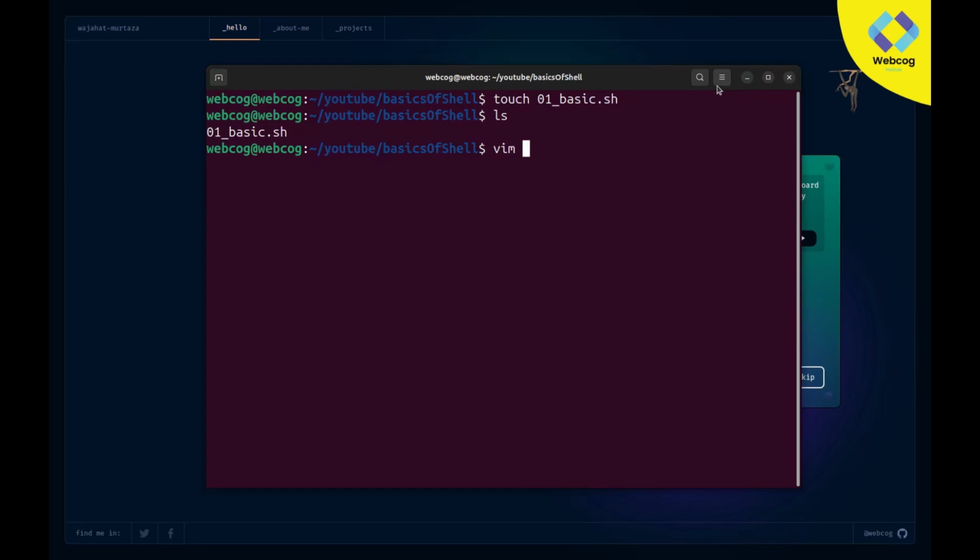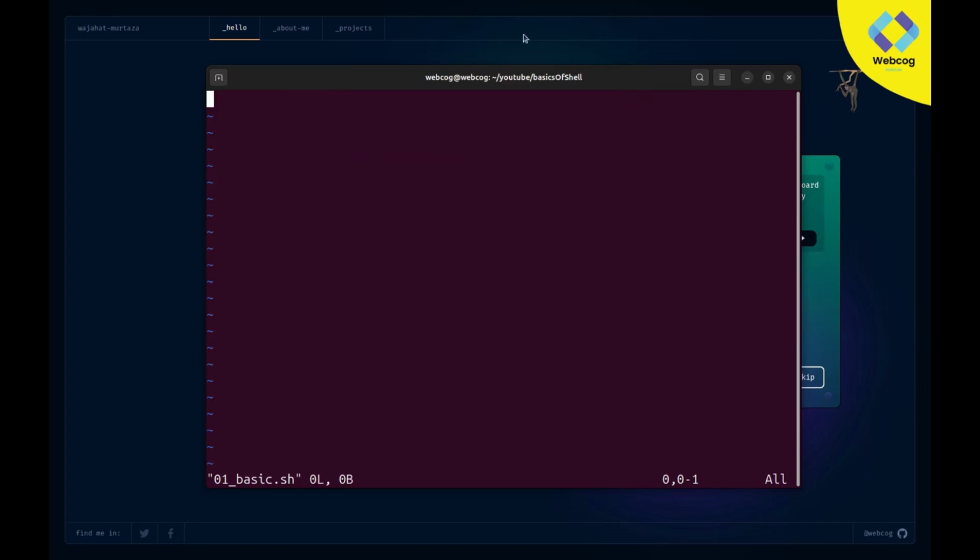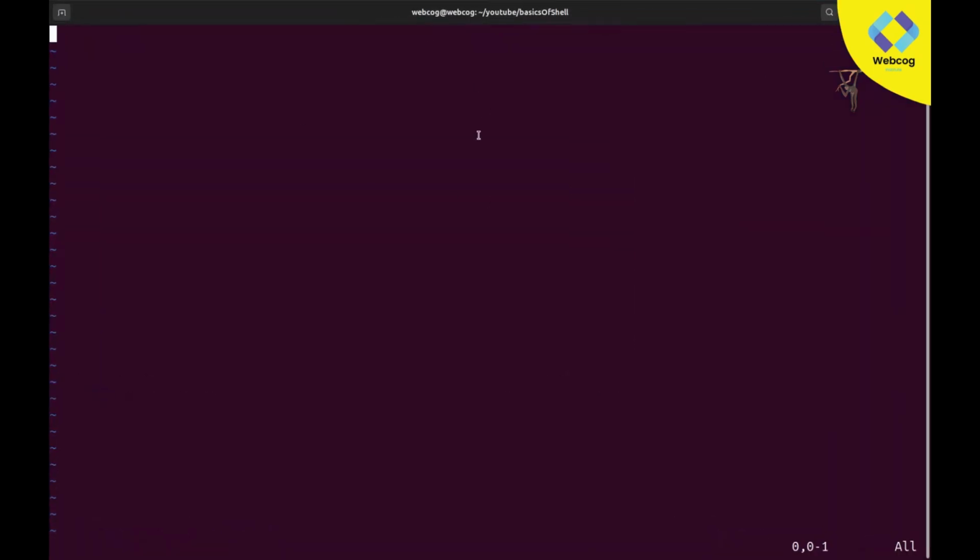But in my case, Vim is already open. I am going to write vim, and after that I need to write my file name. My file name is 01, so I will just type 01 and press tab. It will autocomplete my file name, and when I hit enter, it will be opened in my Vim editor, and you can see our file has been opened.